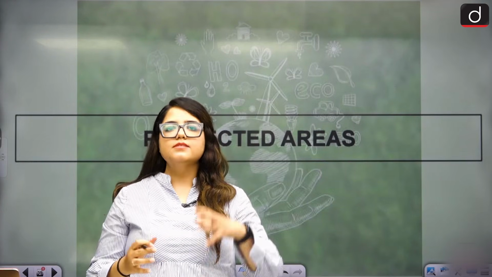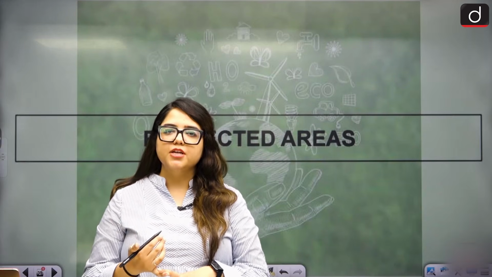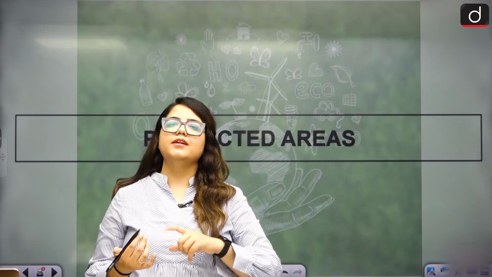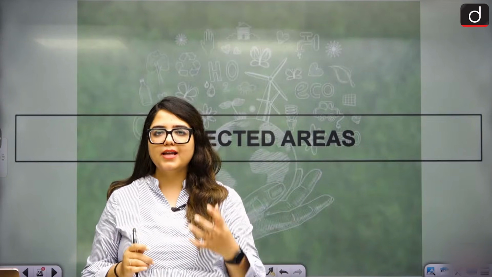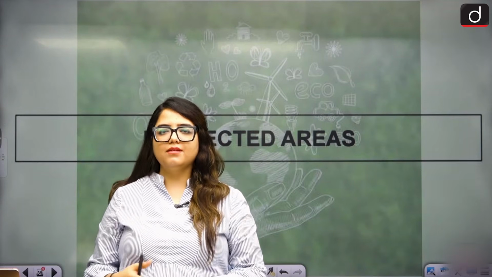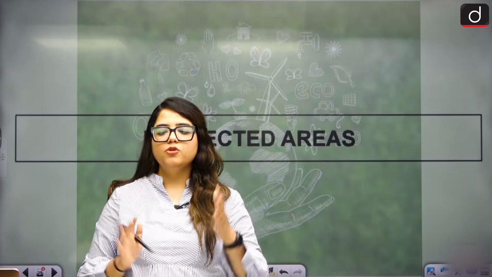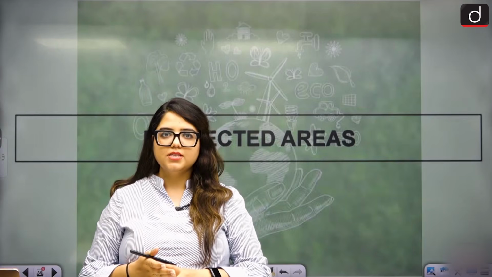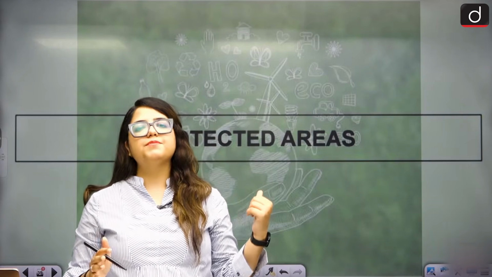You are protecting areas under different segments, right? If you want to protect wildlife, you will declare a wildlife protection area. If you want to protect the vegetation, the forest area, you'll declare it as a national park, right? So under different criteria, you declare a protection scale for them so that nobody else can do anything there without your permission. Like identifying an area of your house. You buy the land, you create a boundary there, okay, nobody can encroach our land, right? Nobody can do anything there without our permission. Clear? Same way we have protected areas.